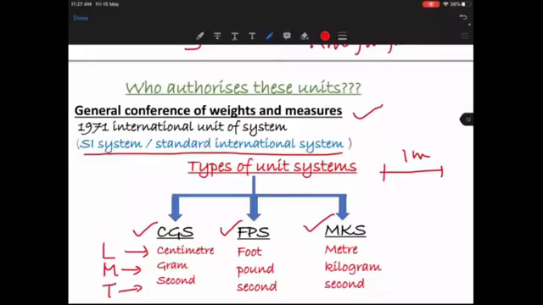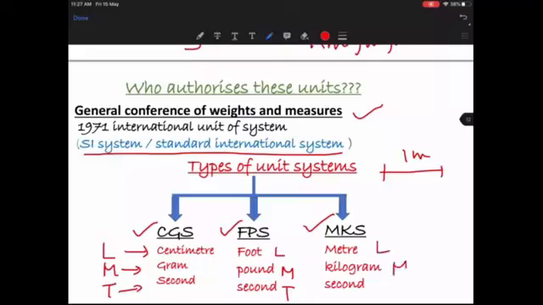Okay. The second unit system is FPS unit system. F is foot, P is pounds, and S is seconds. So again, this is the length, this is the mass, and this is the time. Okay. The third one is MKS, which is again meter, kilogram and seconds.